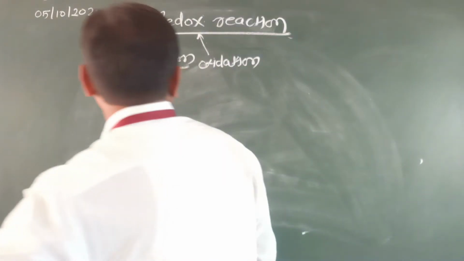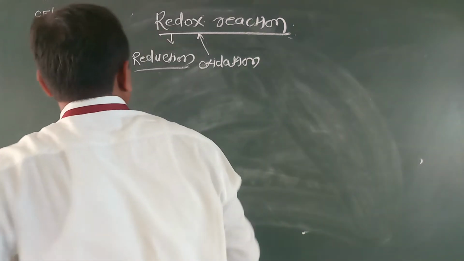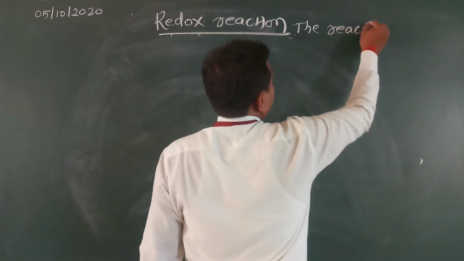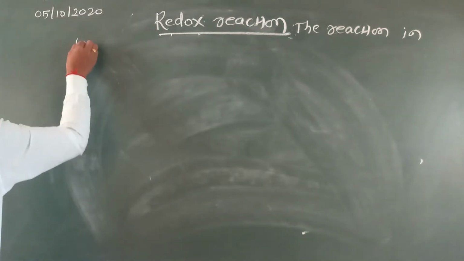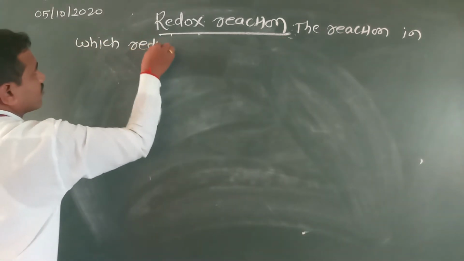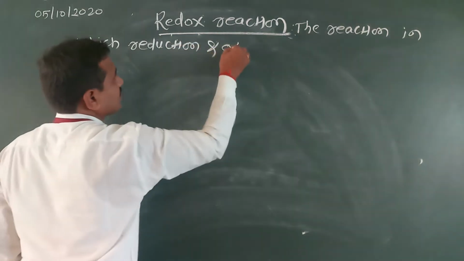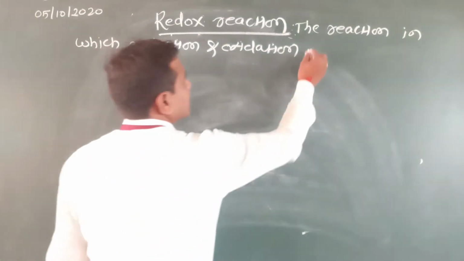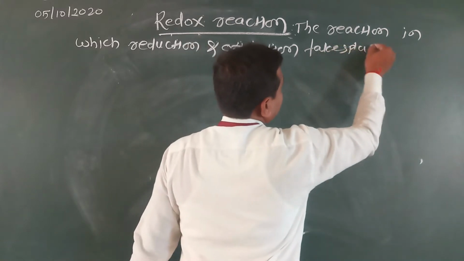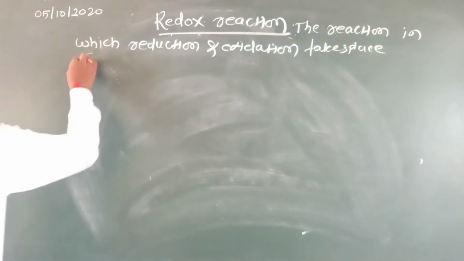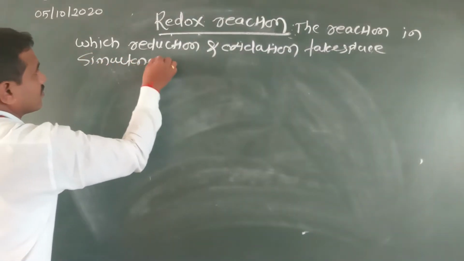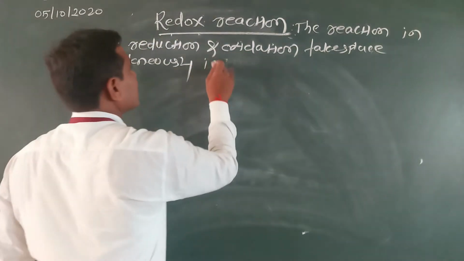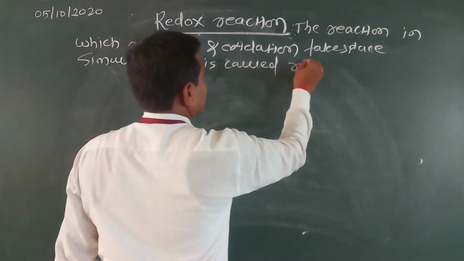So what is the definition? The reaction in which reduction and oxidation take place simultaneously is called redox reaction.